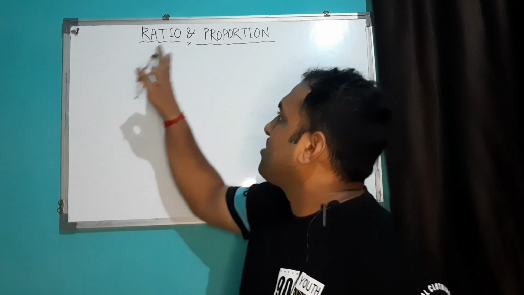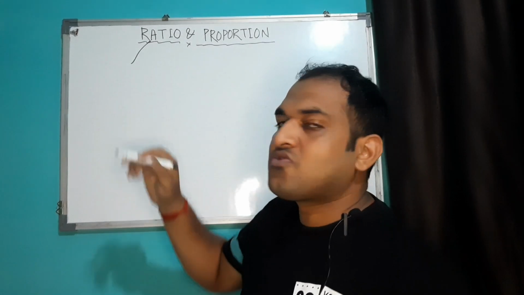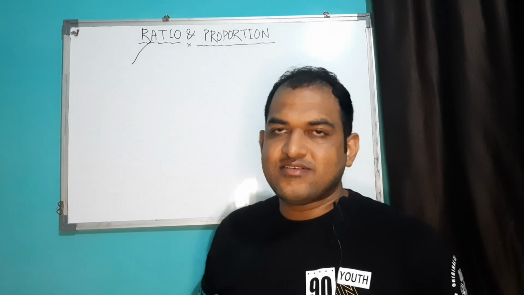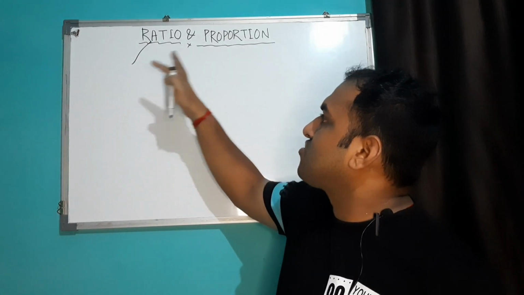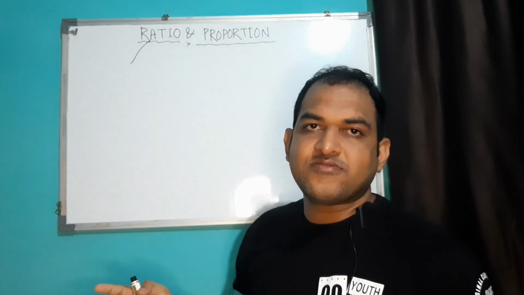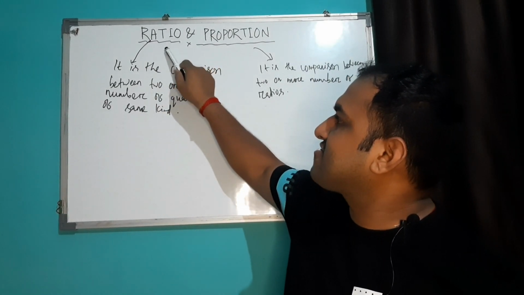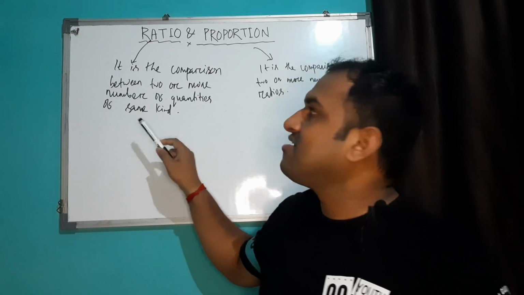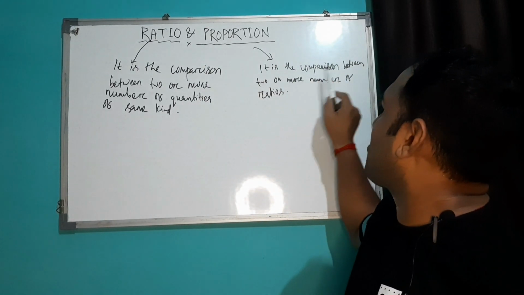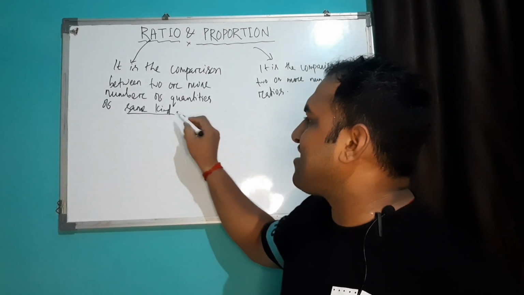So ratio means the comparison between two quantities of the same kind, and proportion is the comparison between two or more number of ratios. Clear? As I have mentioned here, ratio is the comparison between two or more number of quantities of the same kind, whereas proportion is the comparison between two or more number of ratios. So let me tell you what this same kind is.